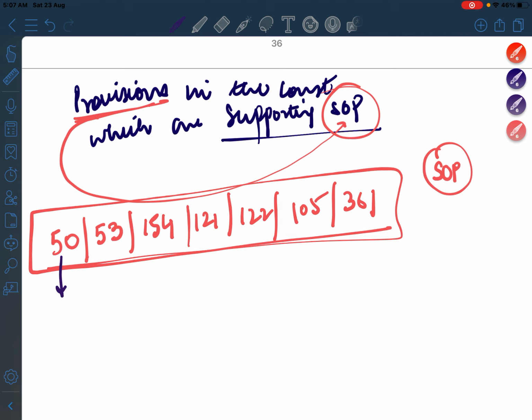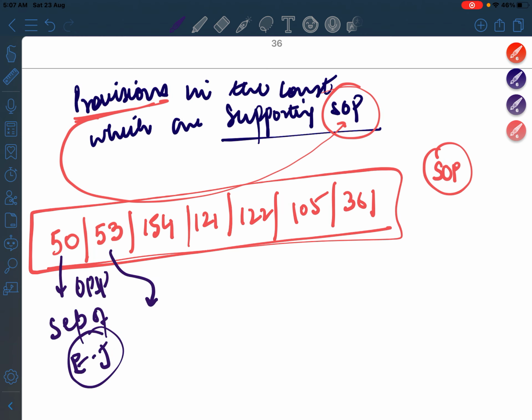Okay. Article 50 is a DPSP basically. This says that there should be a separation of power between executive and judiciary. Article 53 says that the President is the one who exercises the executive power of the Union. Article 154 is the same article, but you have to replace the word with Governor.